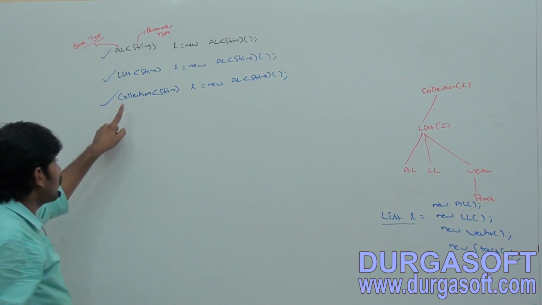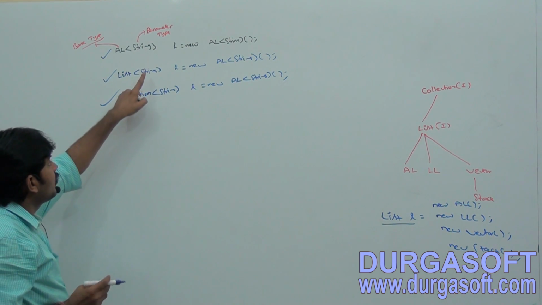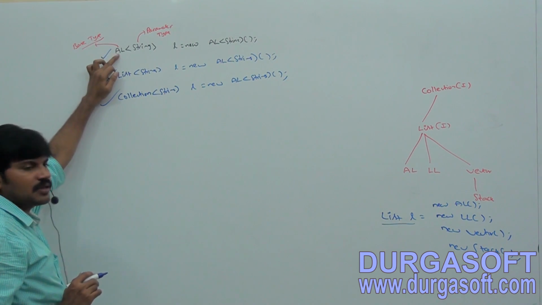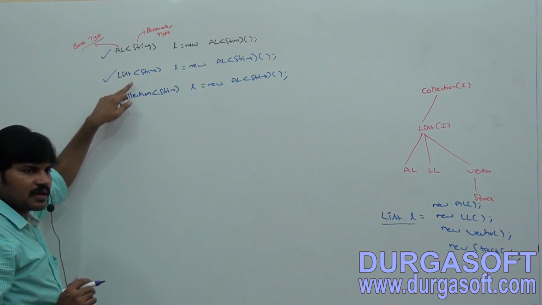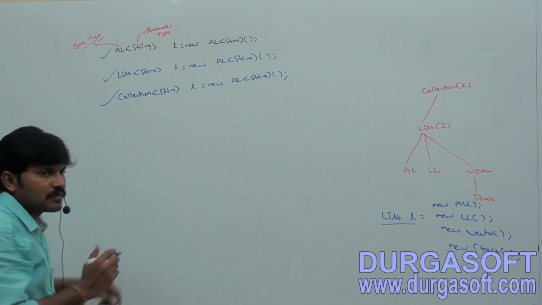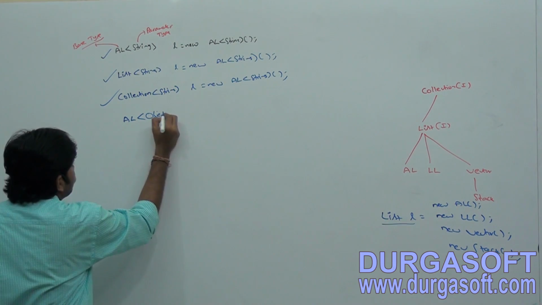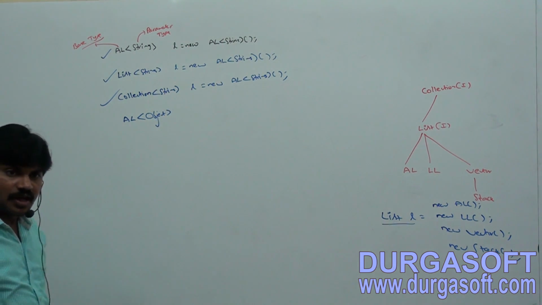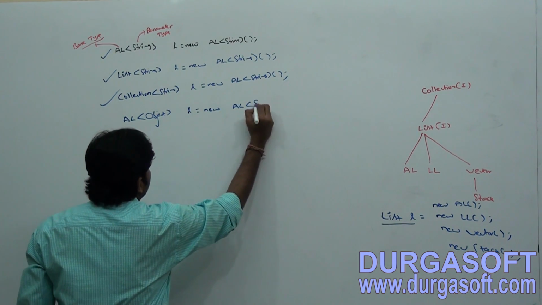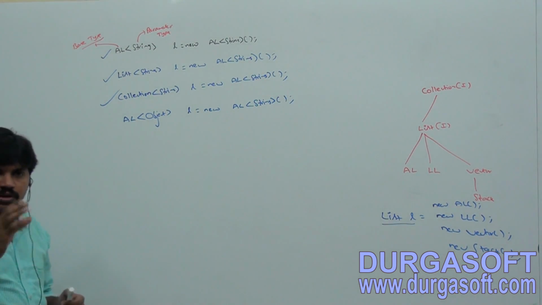Okay. Now, why don't you apply the polymorphism concept for parameter type also? Sir, we are applying it for the base type. For ArrayList you are taking Collection. Why don't you apply it for parameter type also? Now I am taking ArrayList of Object, because which one is the parent of String? Object. ArrayList of Object L is equal to new ArrayList of String.